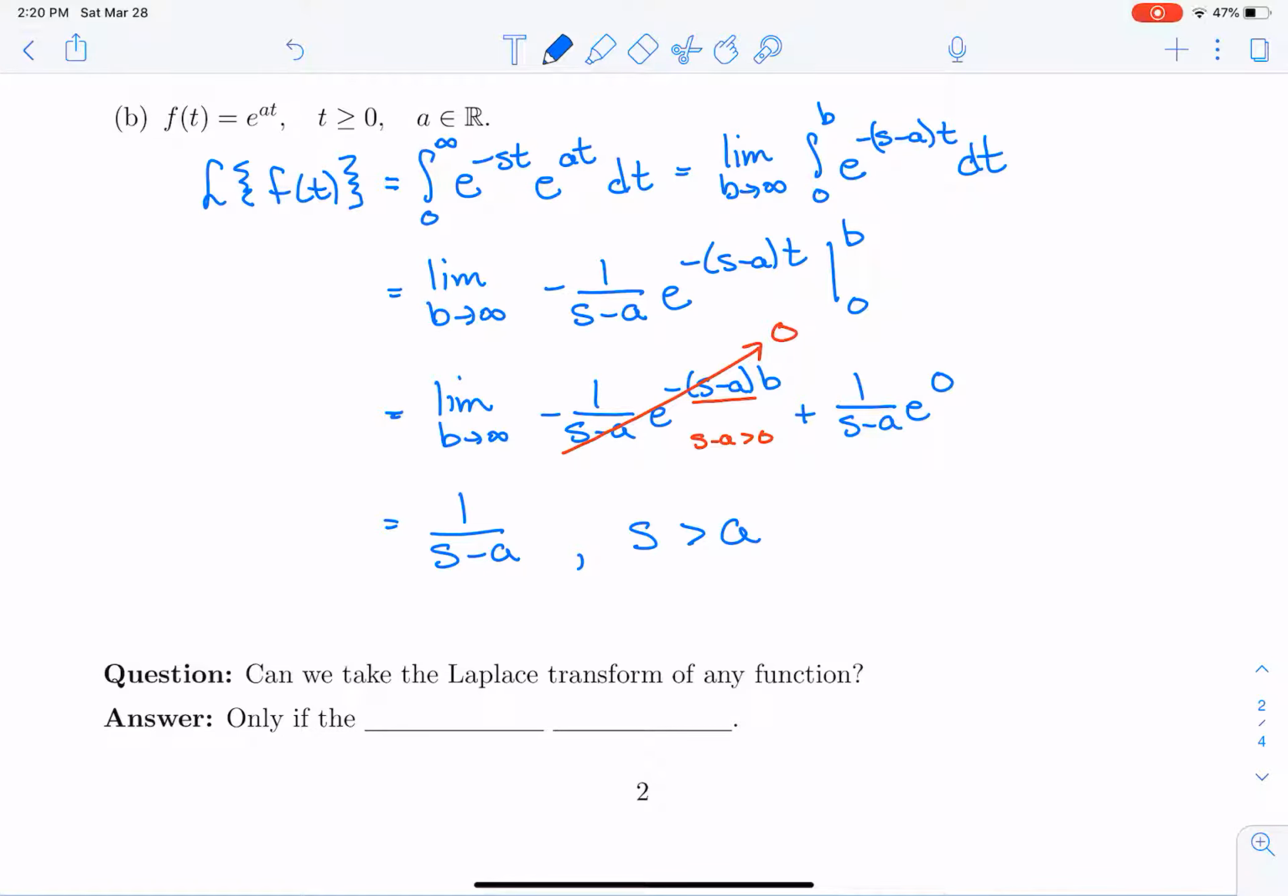So we found the Laplace transform of a function of t, that function being e to the at, and we got, as a result, a function of s, which is 1 over s minus a, but we notice that that only exists if s is bigger than a. So a natural question to ask is, can we take the Laplace transform of any function? And the answer is only if the integral converges.